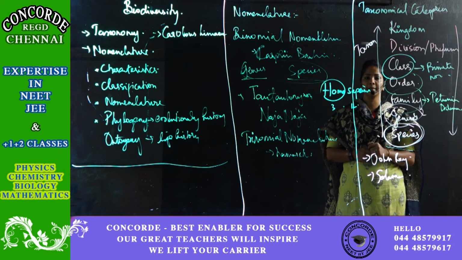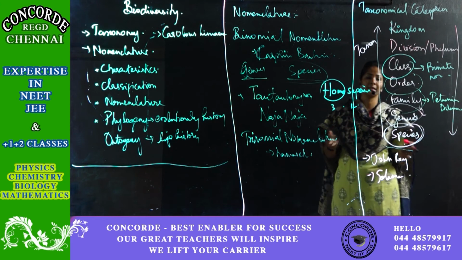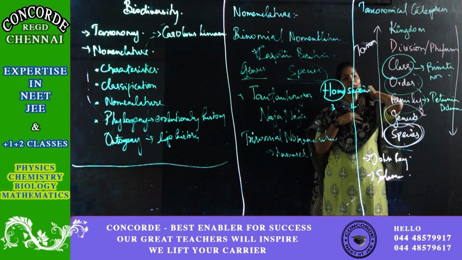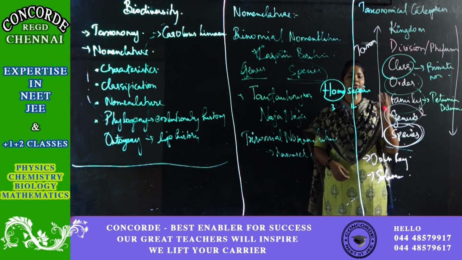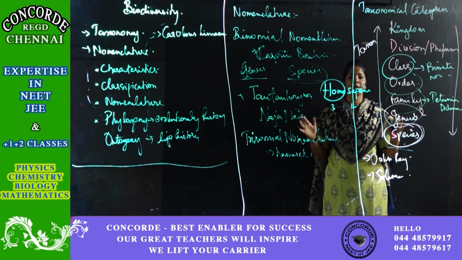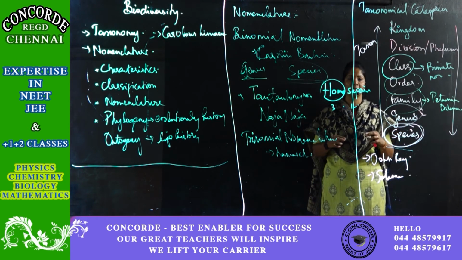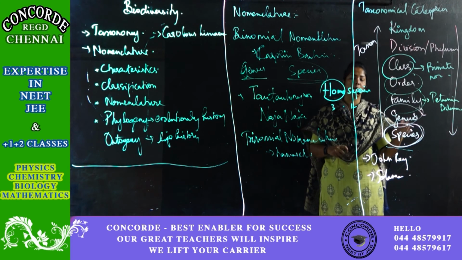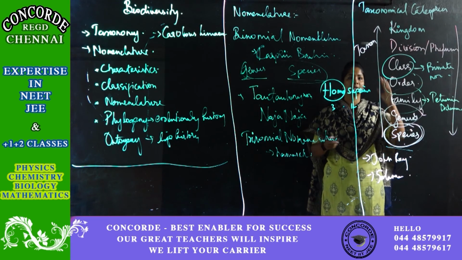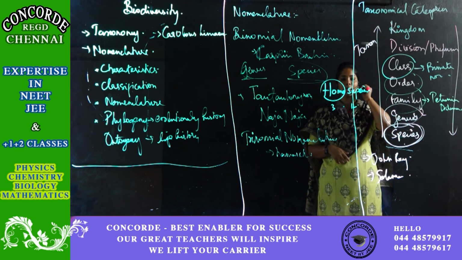And then your kingdom. Kingdom is again a vast thing, so there the characteristics are least common. This is the largest unit of classification. It is a broad group, so you cannot find any common characteristics here. You cannot relate the individuals or pick out the close ones here because it's a very broad group. This is how the units are classified.